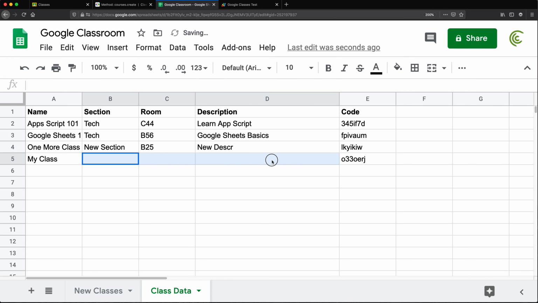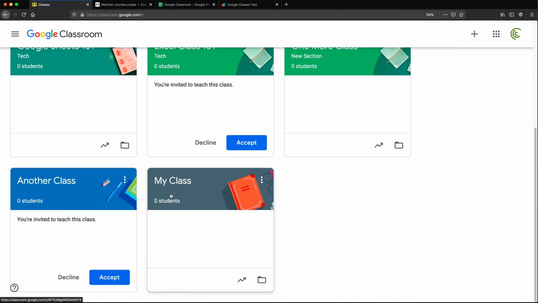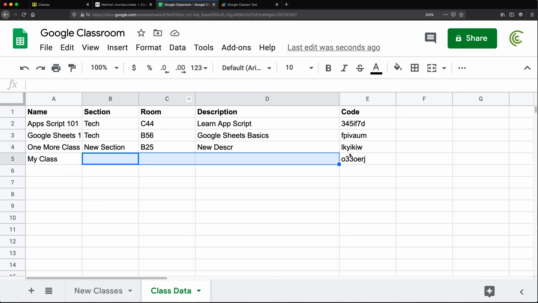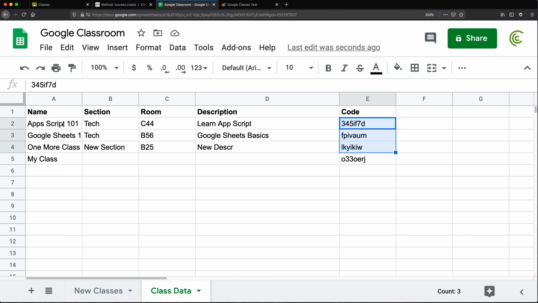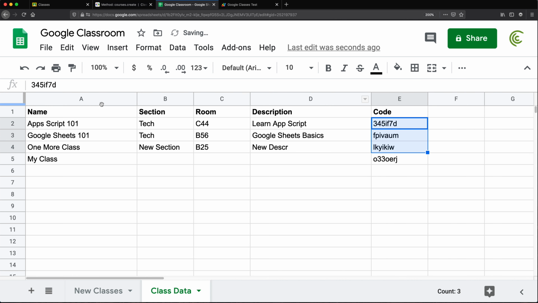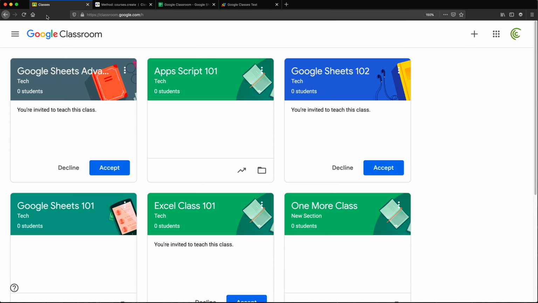This one doesn't have section, room, description, if I'm not mistaken. Yep. But the rest, whichever one has it, we have it. We have the class code, we have the name, section, room, description, and you could just go through that object that I was going through and add more columns if you need more information. And that should give you some basic concepts how we can write classes to Google Classroom from a spreadsheet, or how we can extract from Google Classroom to our spreadsheet.